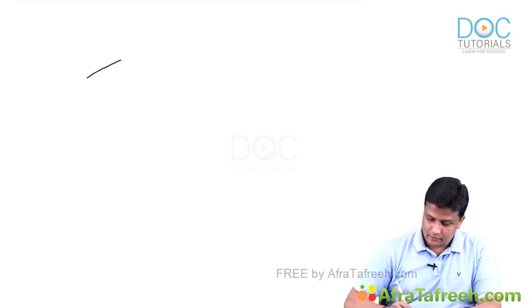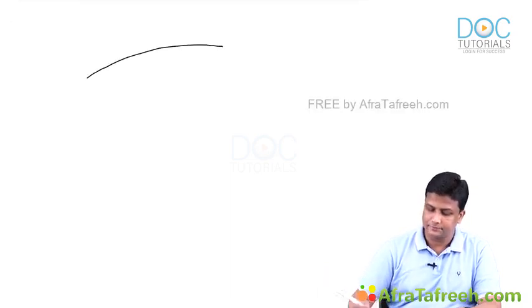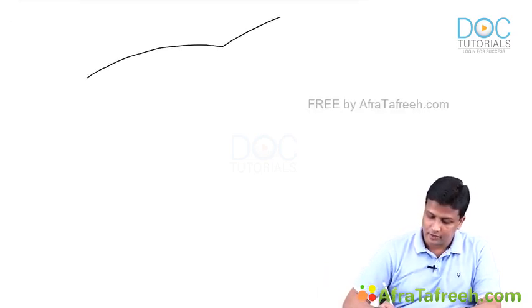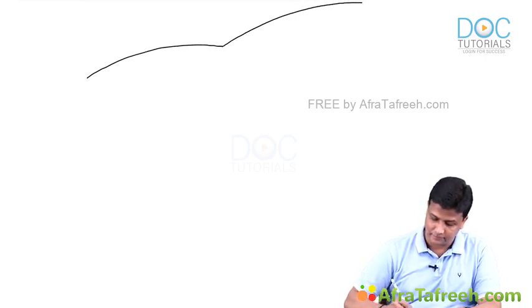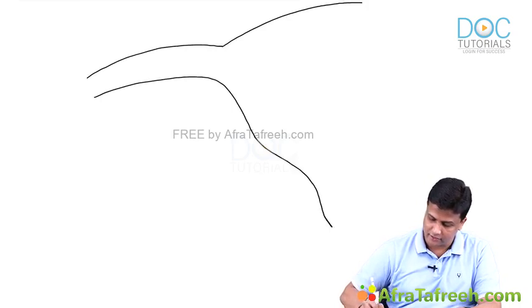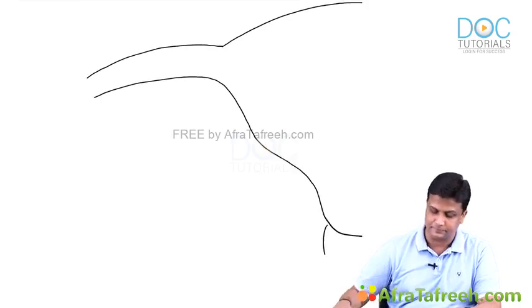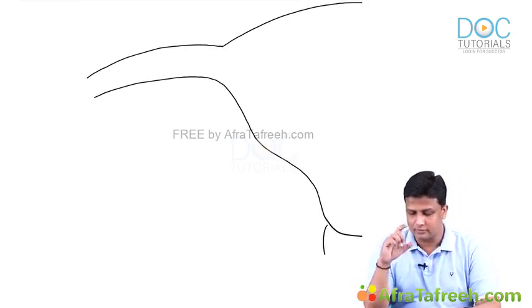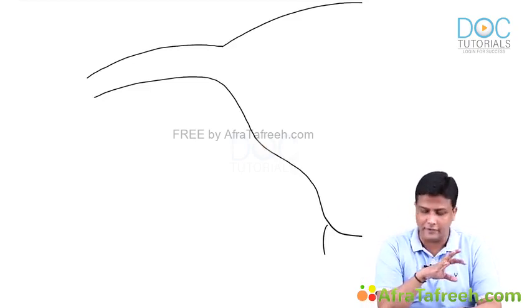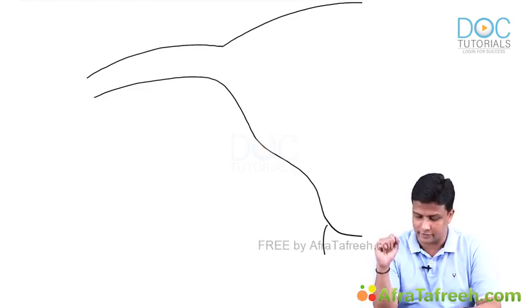Okay, let's draw a beautiful diagram for this one. So imagine this one to be the fallopian tube here, and this is the uterus here, sir. The fundus, body, and the cervix part of the uterus, followed by the vagina. So I'm just drawing half of the diagram: one fallopian tube along with the uterus and the vagina part.